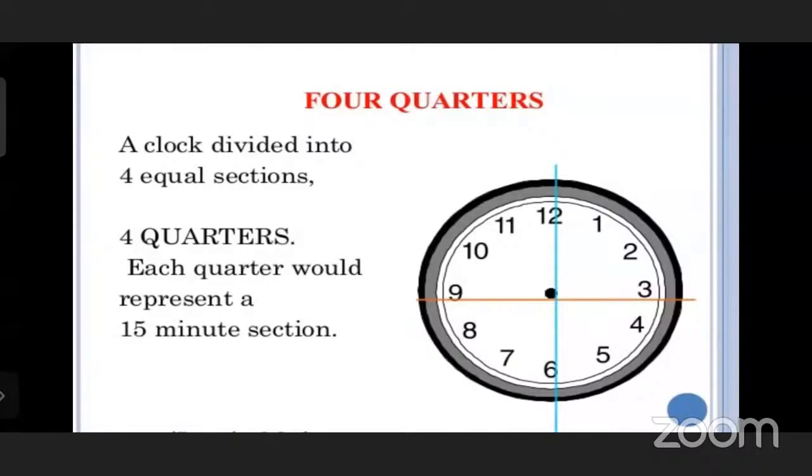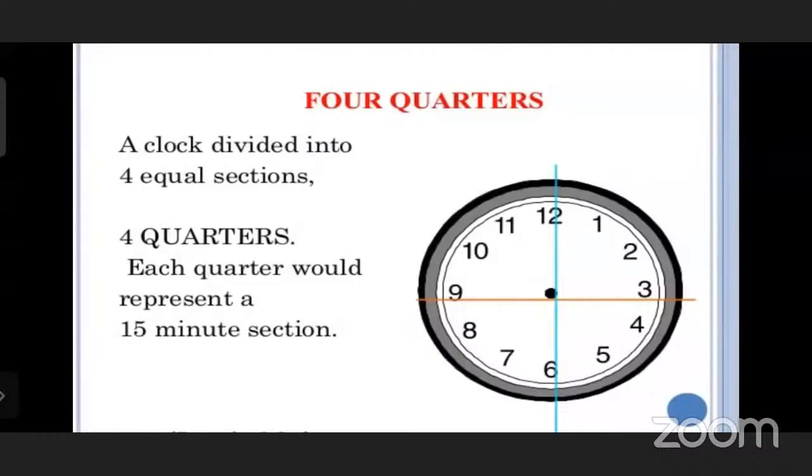Very good, because 12 to 1 is 5, 1 to 2 is 5, 2 to 3 is 5, so 5 plus 5 plus 5 is 15. 3 to 6 is 15: 3 to 4, 4 to 5, and 5 to 6, 5 each. 6 to 9 is 7, 8, 9, means 15.